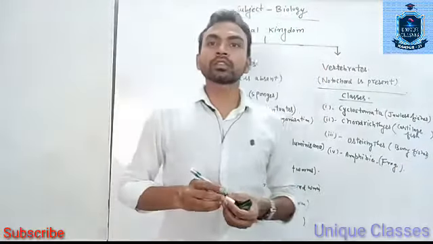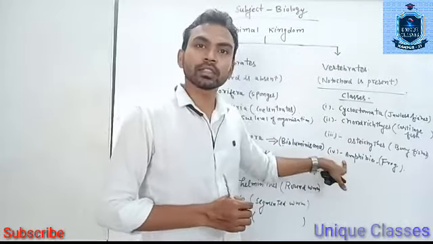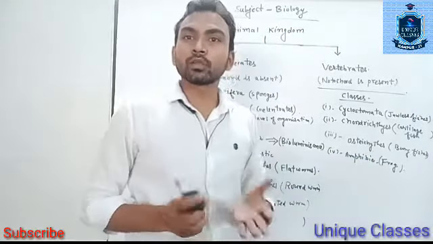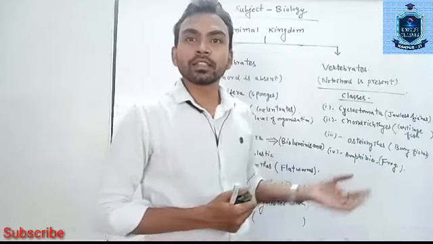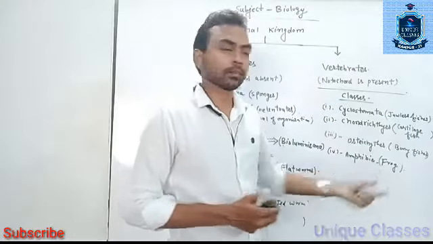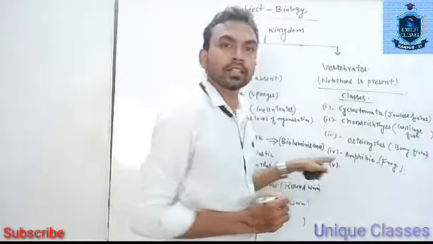Those animals which are capable of surviving on land and in water are called amphibians. Just like a frog, it has a dual respiratory system, that is, it can respire through gills as well as through lungs. The fifth class is class Reptilia.